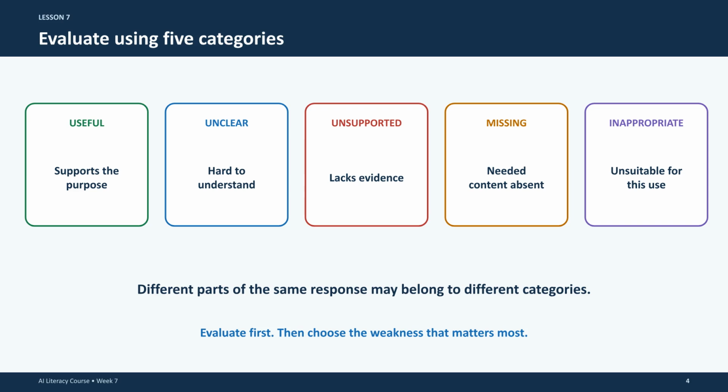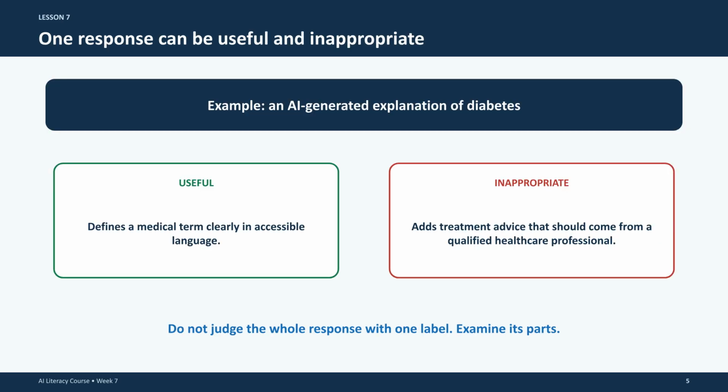Different parts of the same response might fall into different categories, so identify which specific weakness matters most before deciding your next move. It is common for one response to be both useful and inappropriate. For example, an AI might provide a clear medical definition while incorrectly offering specific treatment advice. Do not judge the entire output with one label. Instead, evaluate the response piece by piece.